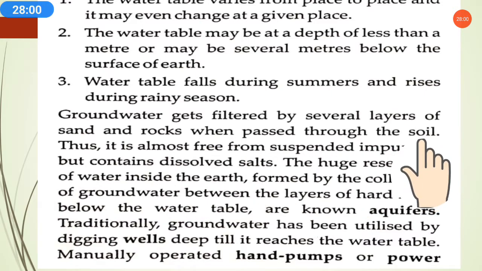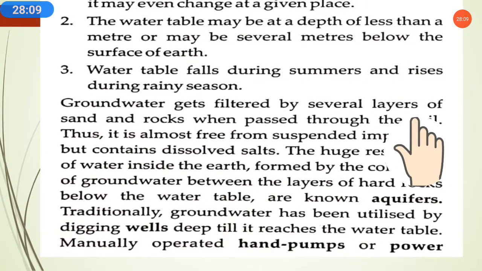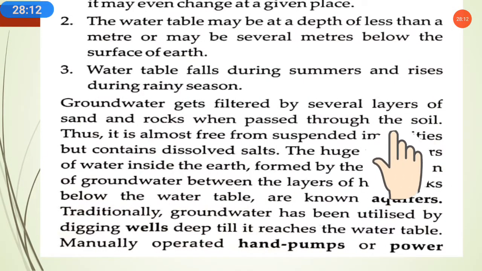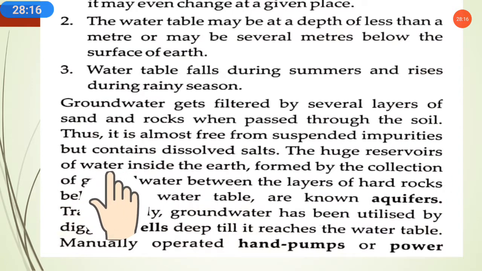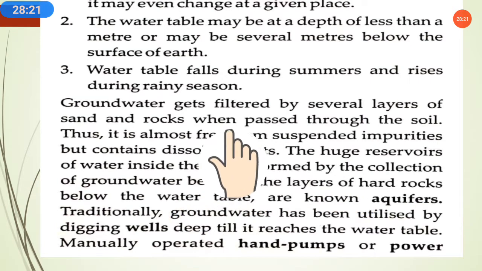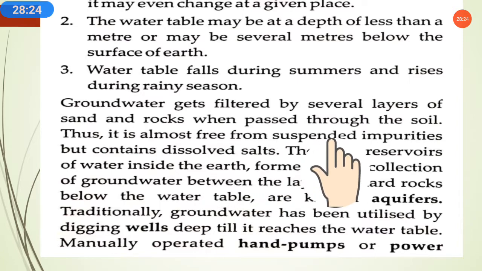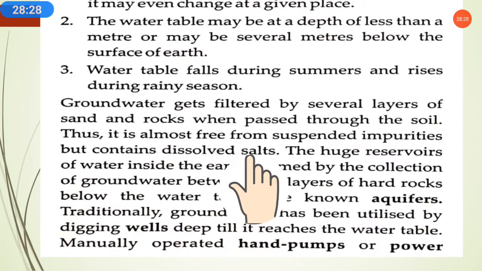As we know, under the soil many different layers are present: a layer of sand, a layer of rocks and so on. Because of that, the groundwater gets filtered by these different layers of sand and rock when it passes through the soil. Thus it is almost free from suspended impurities. Whatever suspended impurities are present in the earth, due to the layers of soil they are left behind upside, and only the pure form of water goes down. But in this water, dissolved minerals and salts can be present.